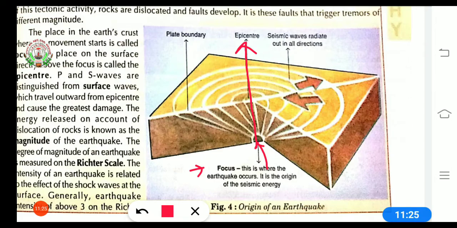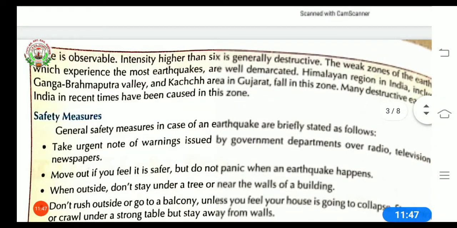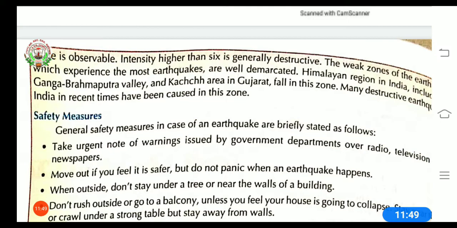If any earthquake's intensity is below 3, then it will not be observed by the Richter scale. Intensity higher than 6 is generally destructive. If the intensity of any earthquake is more than 6, then it will cause more destruction and be more destructive.